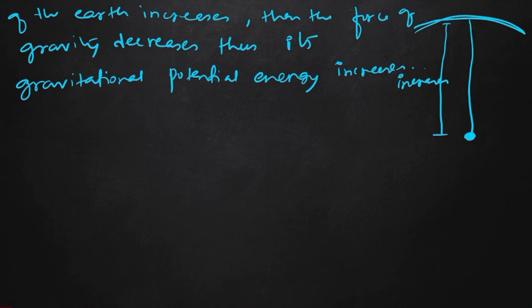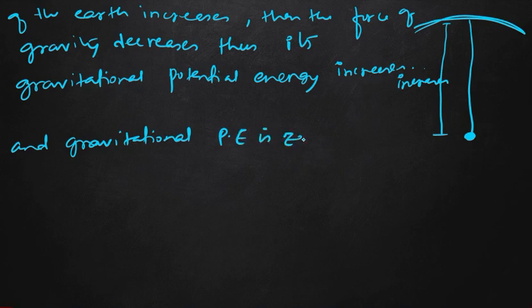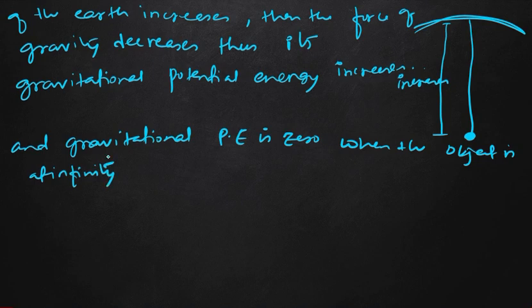The gravitational potential energy is 0 when the body is at infinity. Infinity means it is at a very huge distance from the earth's surface. Gravitational potential energy is 0 when the object is at infinity. Next, the other type is elastic potential energy.